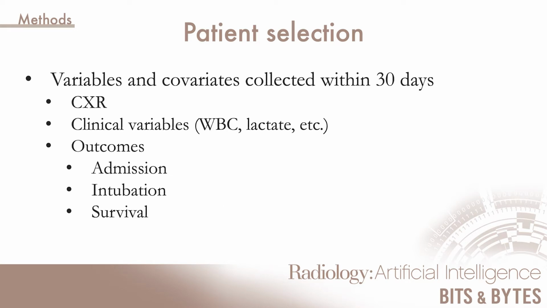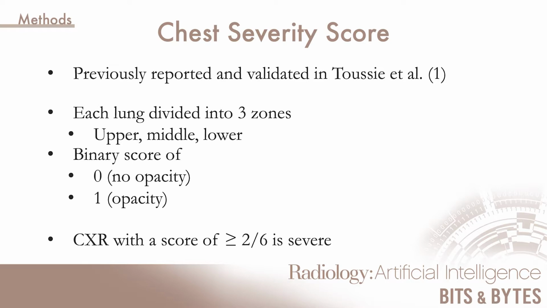Variables and covariates were collected within 30 days and included the X-ray information, clinical variables like white blood cell count, lactate, etc. Outcomes included admission, intubation, and survival. The chest severity score utilized was previously reported and validated and divided the lung into 3 zones, and a binary score was given for each zone amounting to a total of 6. 2 or more was considered severe.